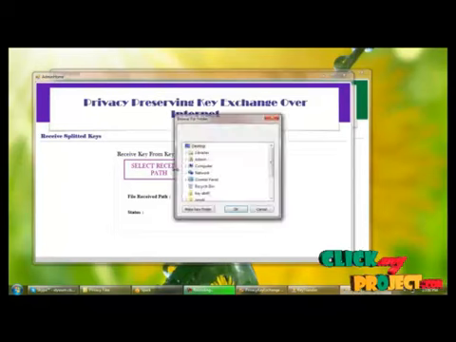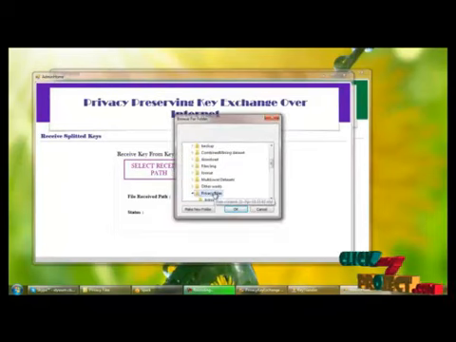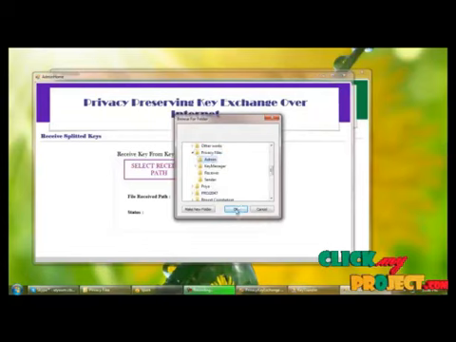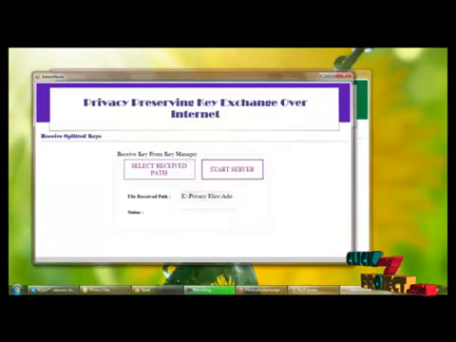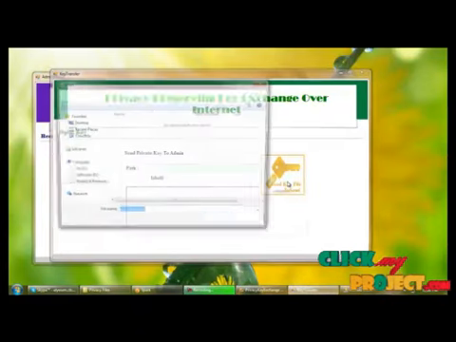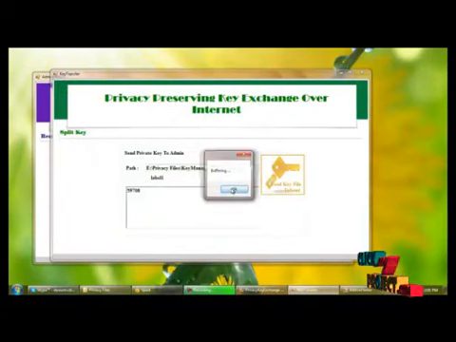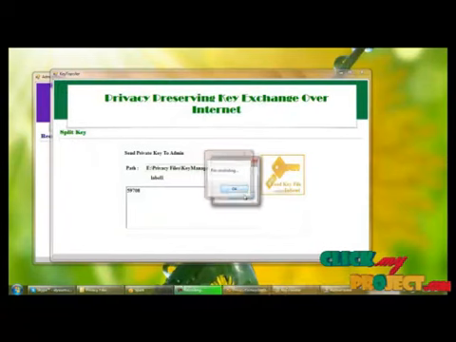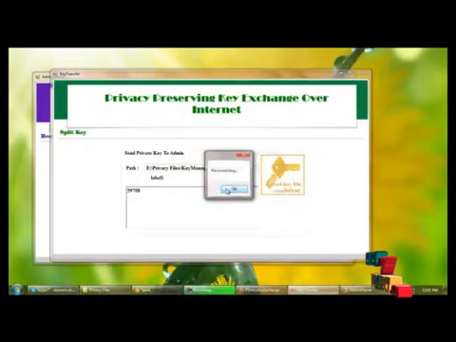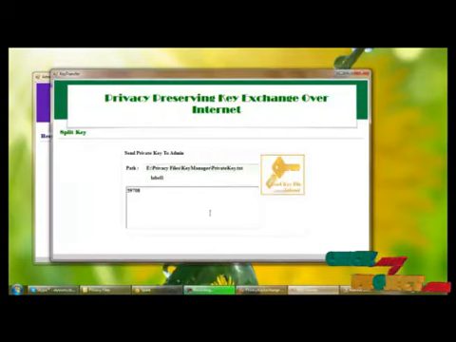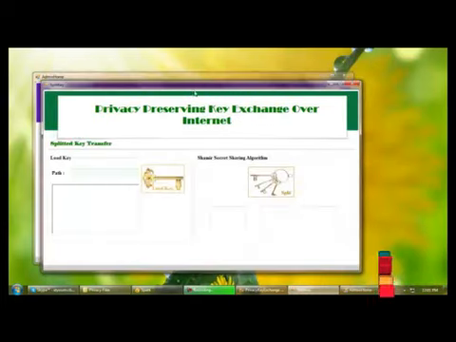For that, we have to select the received path of the admin. I am selecting the received path as privacy files and admin, and starting the server to receive the file. Now I am loading the private key to the admin file sender. This is the process of sending and receiving. File transferred successfully.